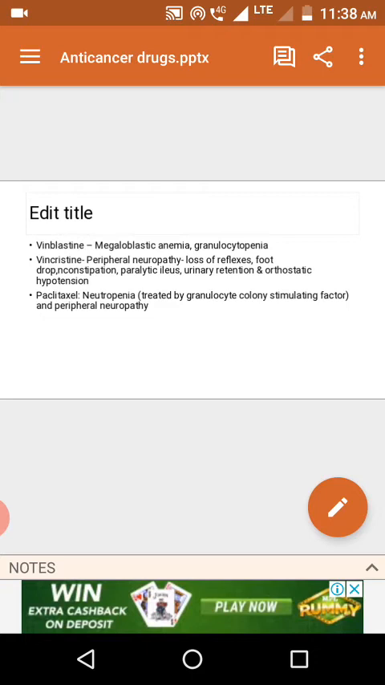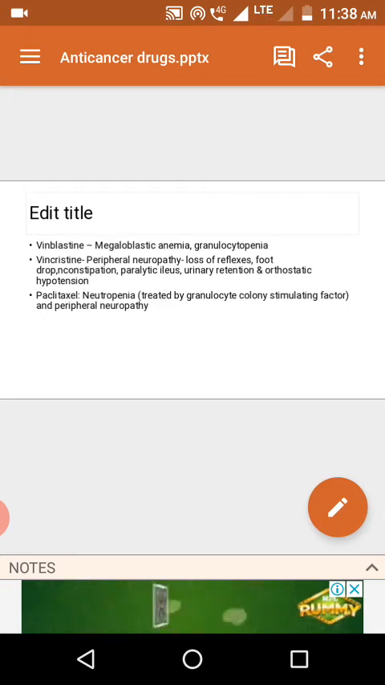Besides this, you can write many more: alopecia, nausea, vomiting, myelosuppression. So the remaining side effects you can write. Okay, these are the specific side effects.